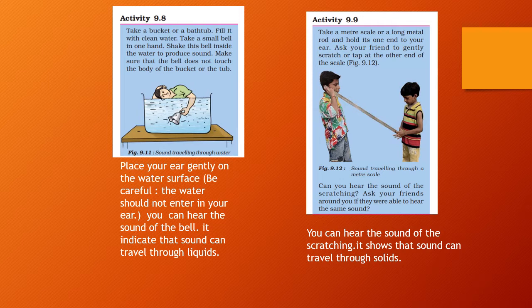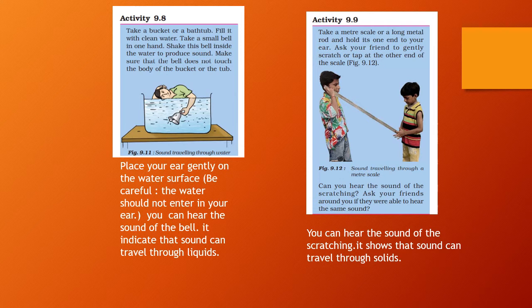Place your ear gently on the water surface. The water should not enter your ear, children. Be careful about that. Then you can hear the sound of the bell. It indicates that sound can travel through liquids.